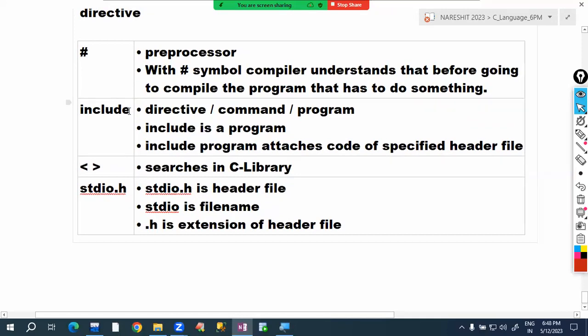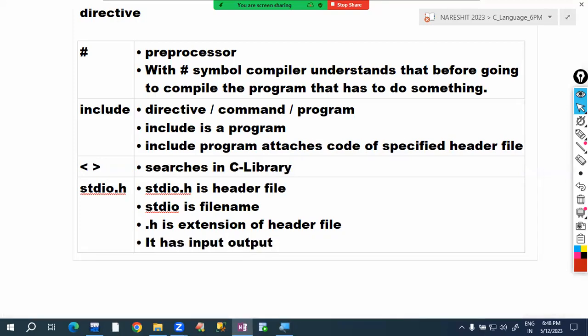Okay. So include program, what will it do? Attaches code of specified header file. With angular brackets, what does it understand? Search in C library. Just now I showed 3 locations. Those are the C library locations. In those 3 paths, it will search for stdio header file. So stdio.h is the header file name. It has all input output related built-in functions.